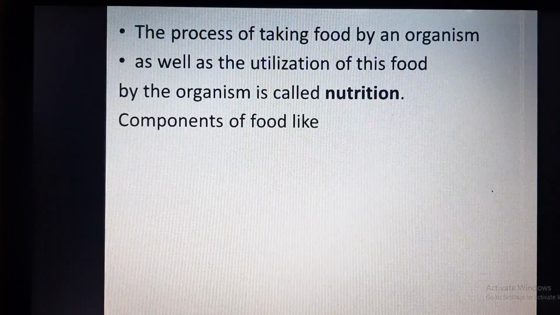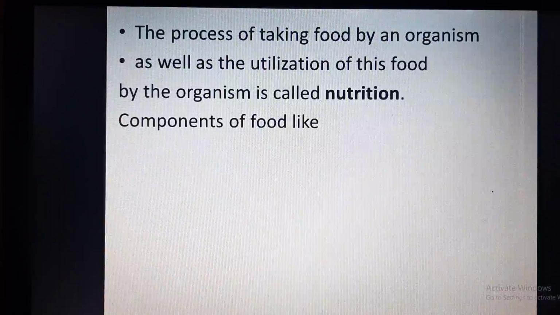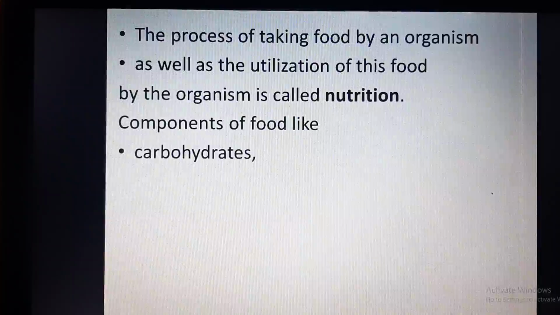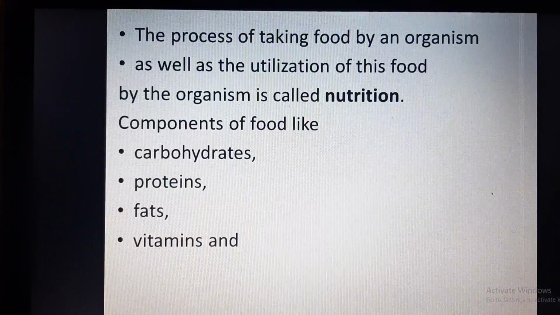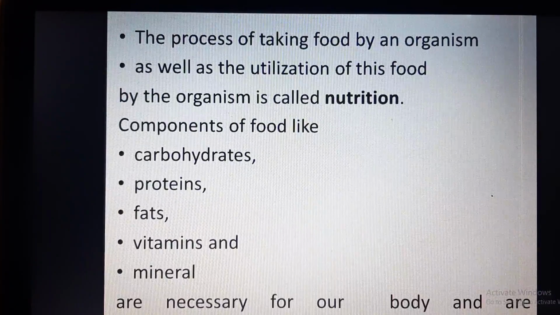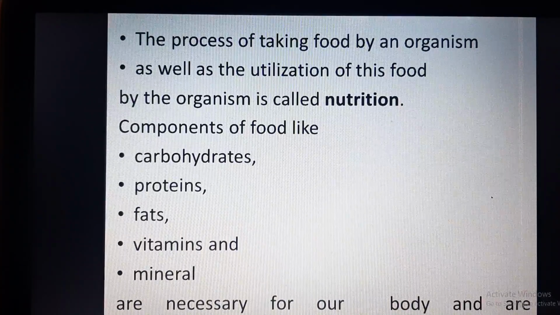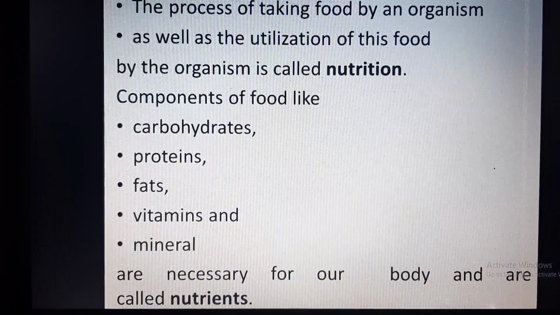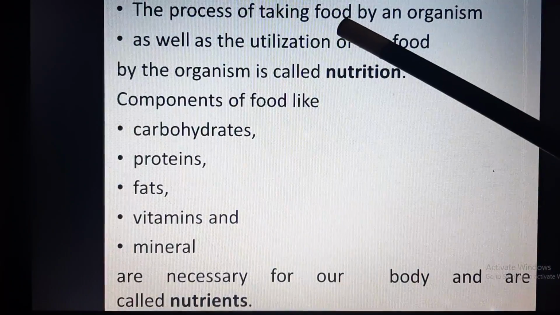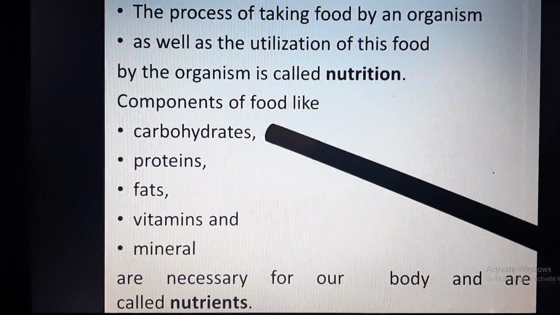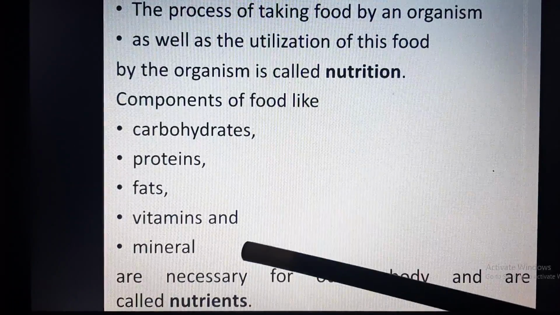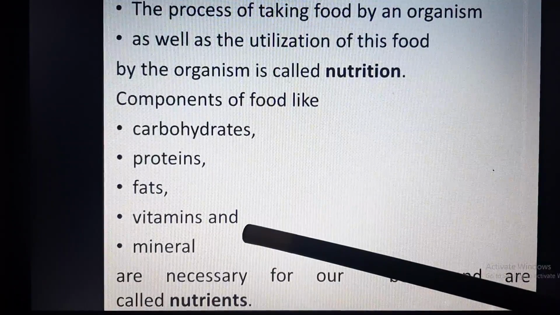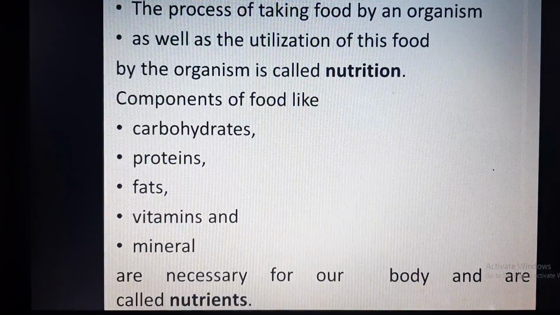Components of food, that means the food which we are taking inside our body, are carbohydrates, proteins, fats, vitamins and minerals. These combinedly are called nutrients and these are necessary for our body. So the food which we are taking inside our body has different components, which are carbohydrates, proteins, fats, vitamins and minerals. These components are combinedly called nutrients.